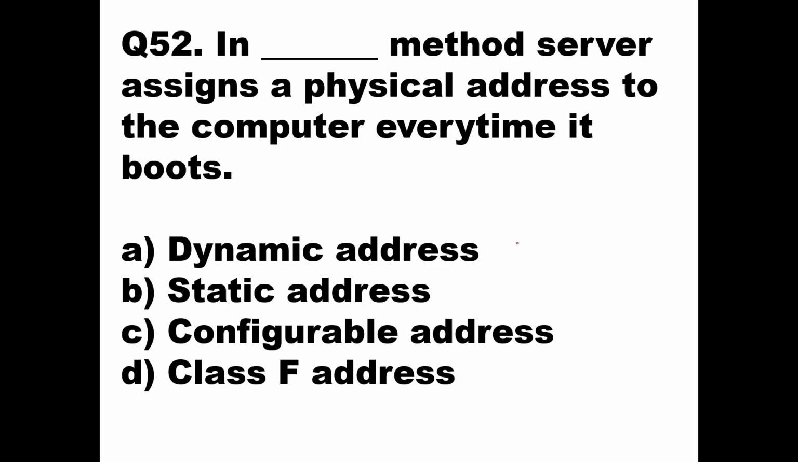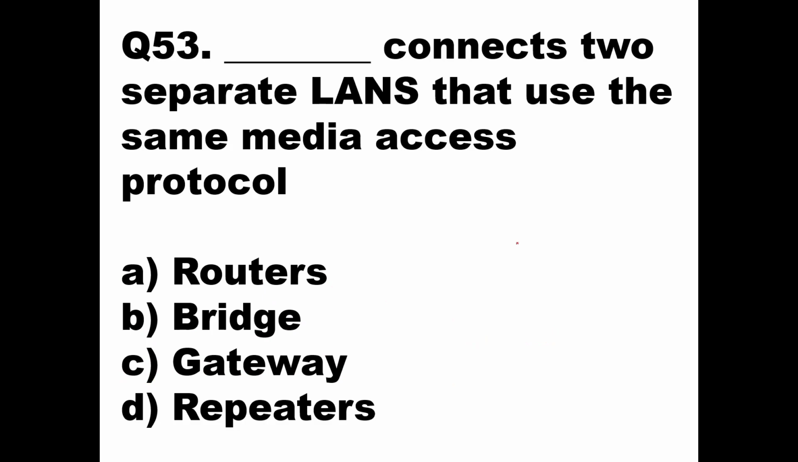In dash method, the server assigns a physical address to the computer every time it boots. So it is a dynamic version of it. Every time it boots, you have to assign a physical address. This will happen in dynamic addressing. So dynamic address will be the answer over here. In the dynamic address method, the server assigns a physical address to the computer every time it boots. So option A will be the right answer, dynamic address. Then we'll go to the next question.